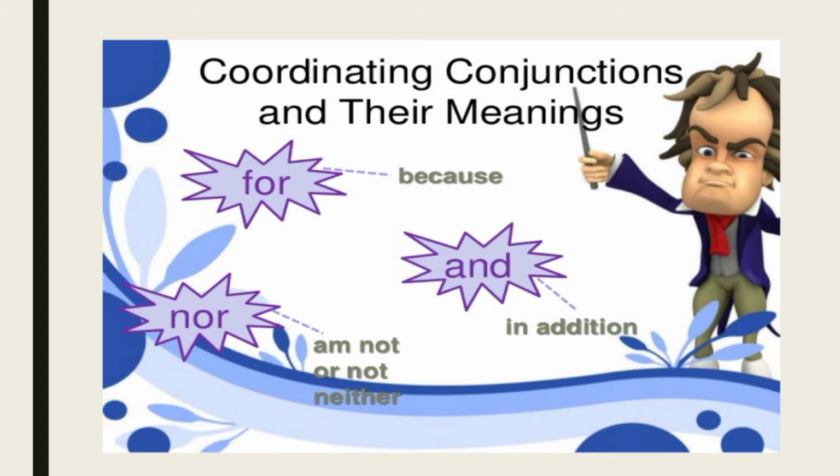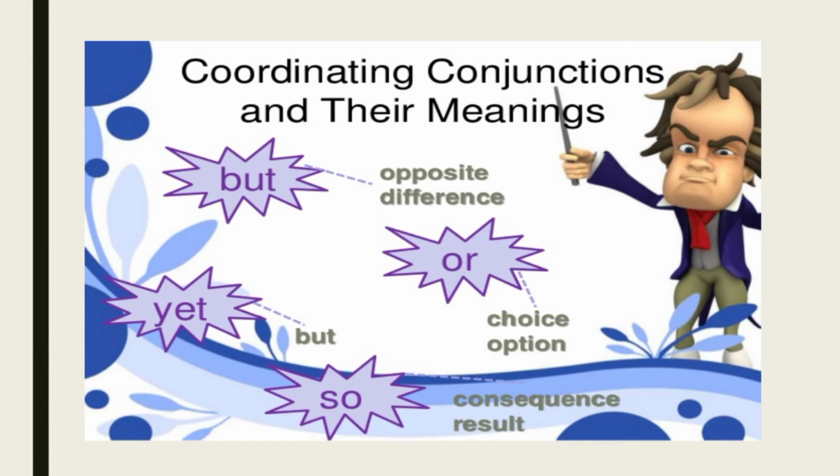When we want to say not, or neither, we are going to use nor. Then but, for opposite, difference, like I gave an example in the last slide.